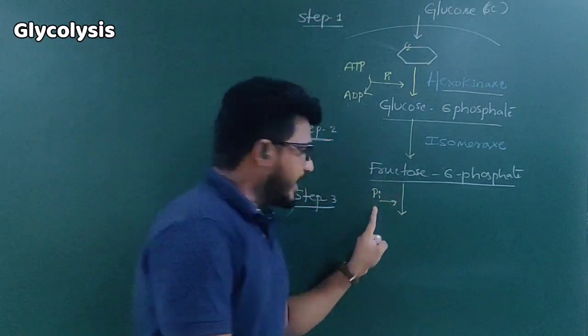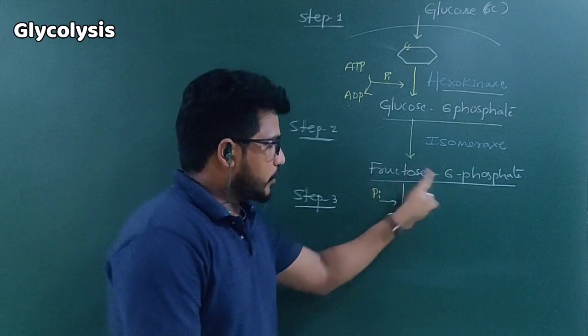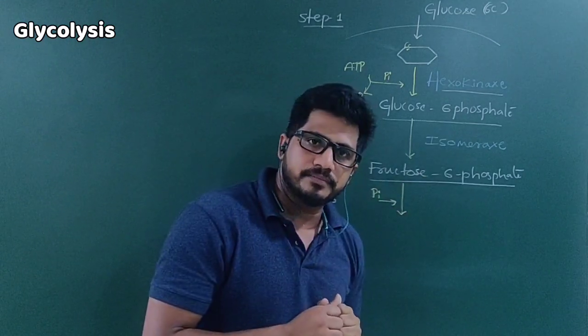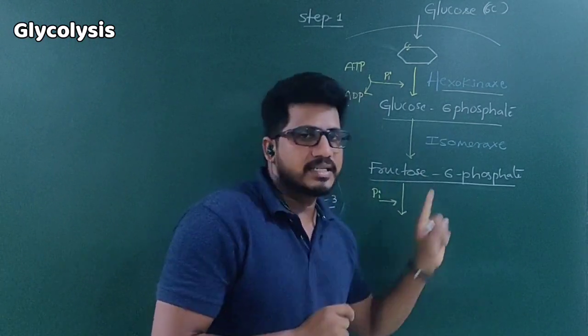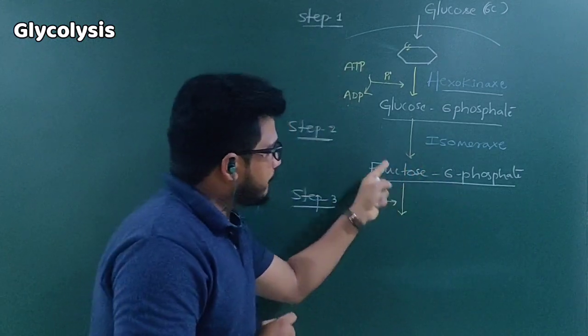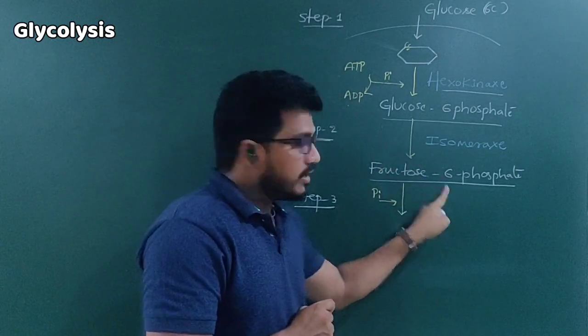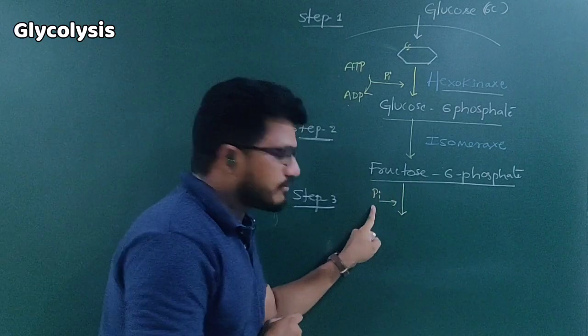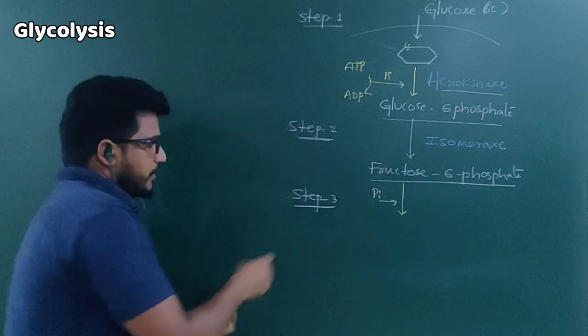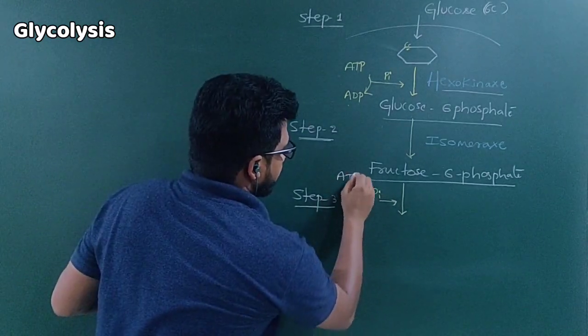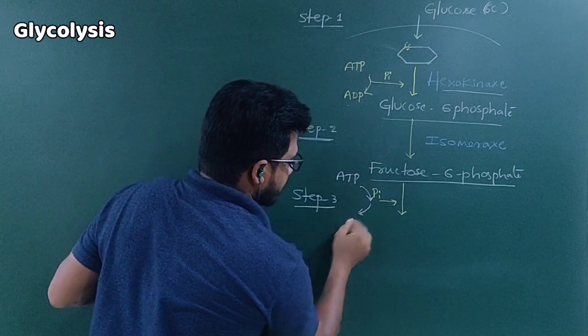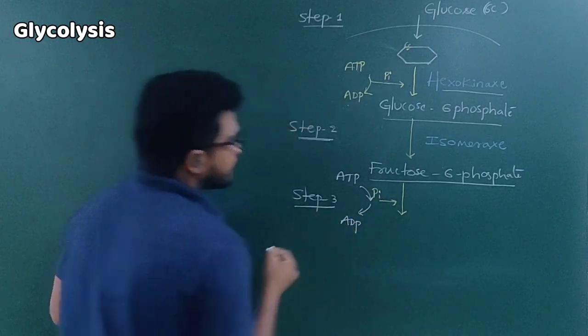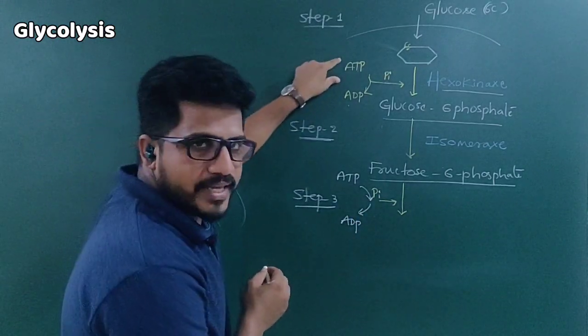Fructose 6-phosphate gained one phosphate molecule. Fructose 6-phosphate has how many phosphates? One, at the 6th carbon. So fructose already has one phosphate, and for that structure another phosphate is added. This phosphate has come from ATP. ATP gives the phosphate and becomes ADP. So in step 1, one ATP is used.